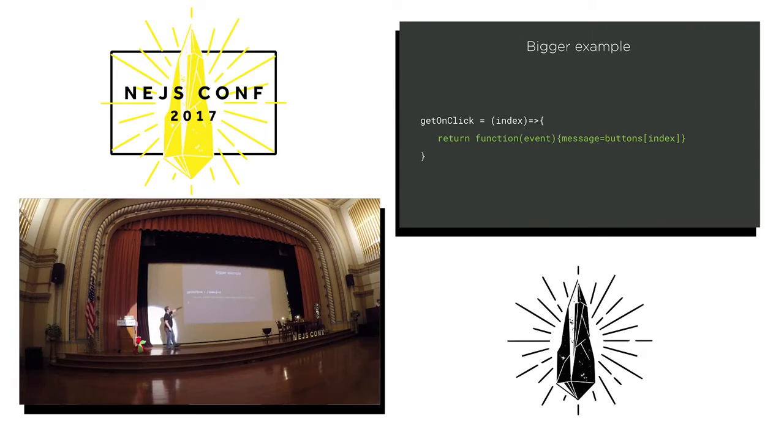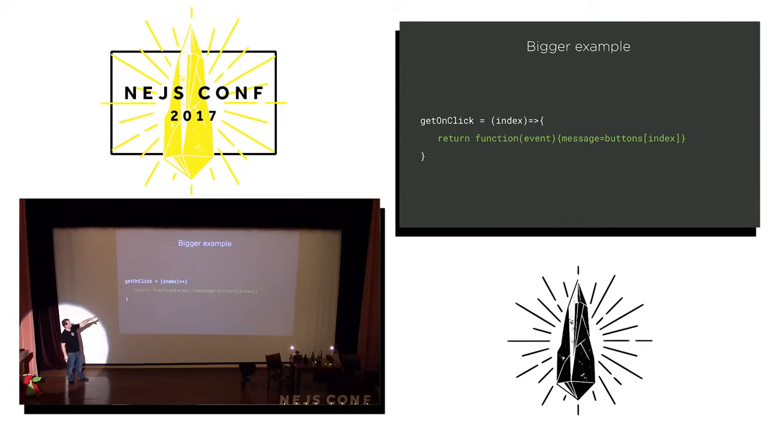When this function, return function event message equals buttons sub index, is created, JavaScript takes everything that's in scope for that object and packages it all up and hands it off. So I'm not returning just the function, I'm returning the function and the scope of that function. That's a closure. So what's in scope for that function?